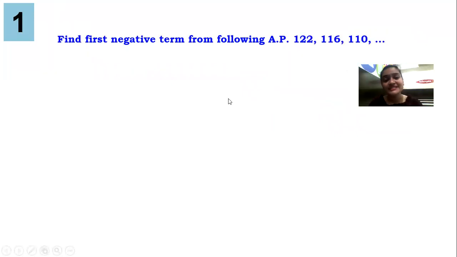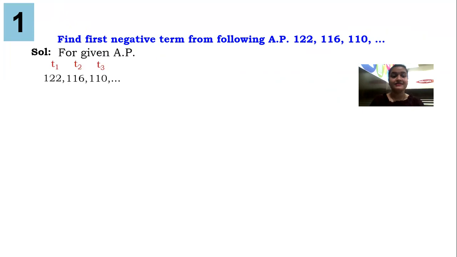Find the first negative term from the following: 122, 116, 110 and so on. Guys, first of all, let's write it. We know the terms, and when we know the terms, we write down A and D. So A is 122 and D is T2 minus T1, that is 116 minus 122, that is minus 6.